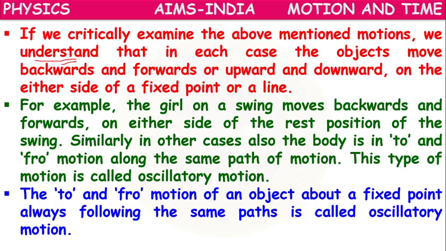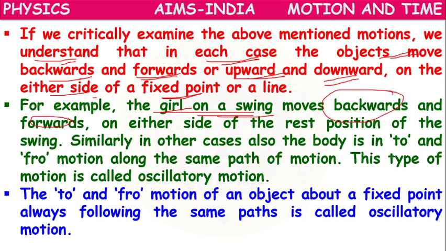So here we understand that in each case, the objects move backwards, forwards, upwards, downwards, or either side of a fixed point or a line. So a girl on a swing moves backwards and forwards on either side of the rest position.